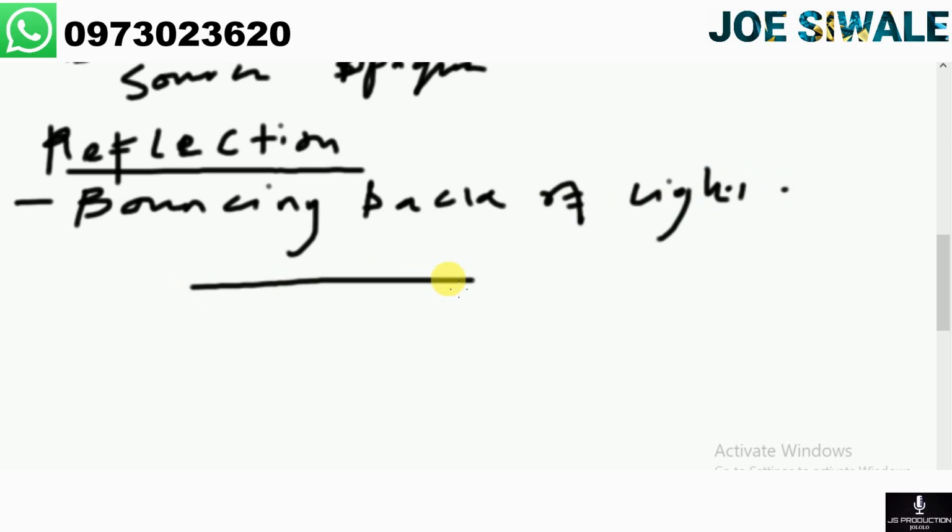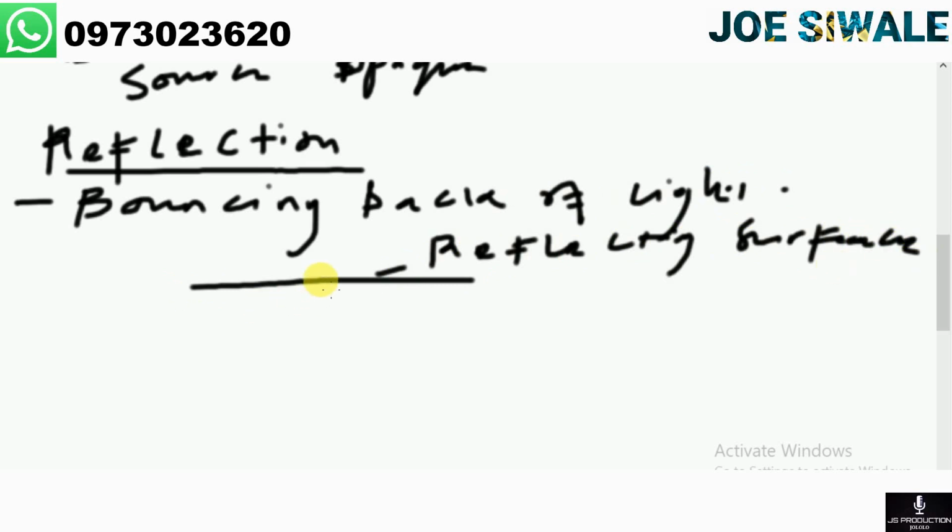For example, this is a reflecting surface, and this reflecting surface can be a mirror, and we have this line. I'm going to label it first. Then we have the other line here, and we have an angle here, and another angle here.